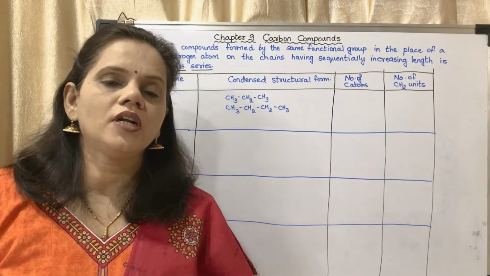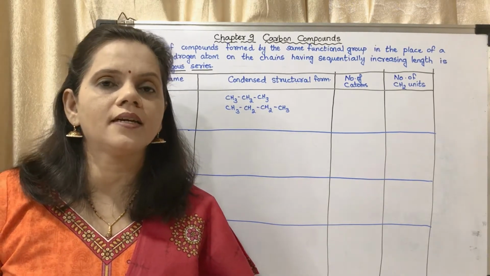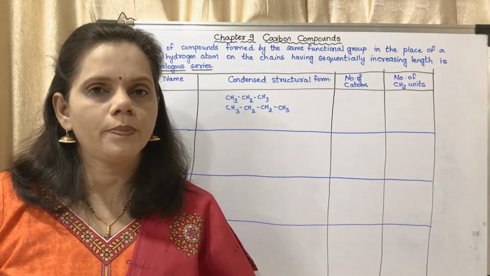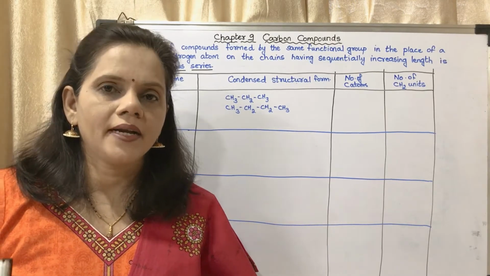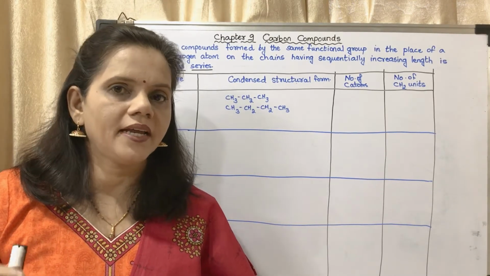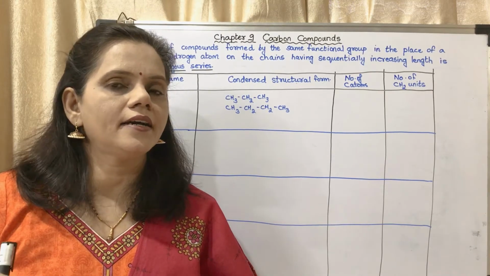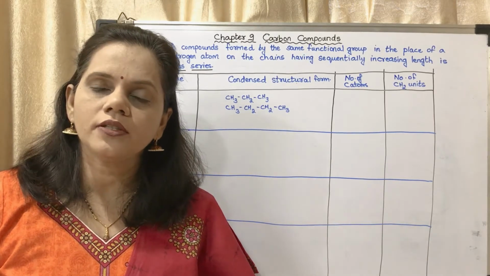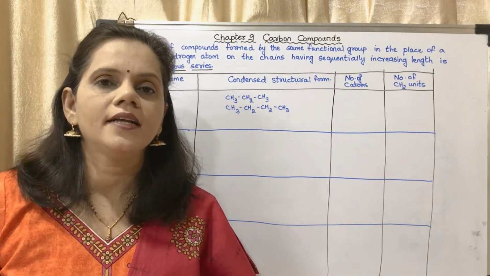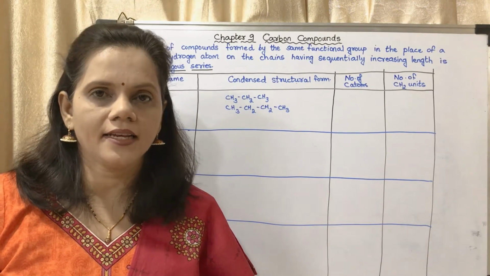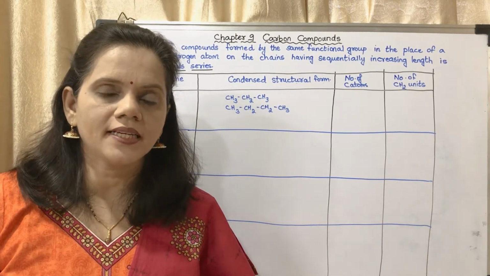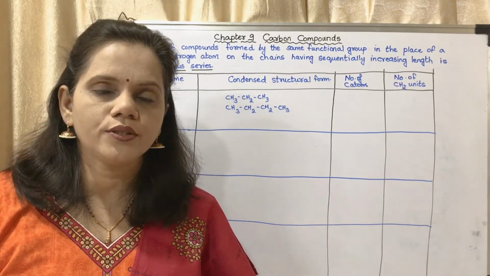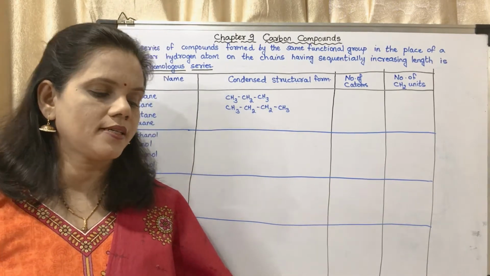Okay, so first of all you should be thorough with the basic parent compounds, that is methane, ethane, propane, butane, pentane, hexane, heptane, octane, nonane and decane. Okay, I had given you a phrase to remember it. So according to that you may remember, you may study the first 10 alkanes. Then you should be knowing about alkenes and alkynes also. Okay, today we are going to do the next topic, that is homologous series.